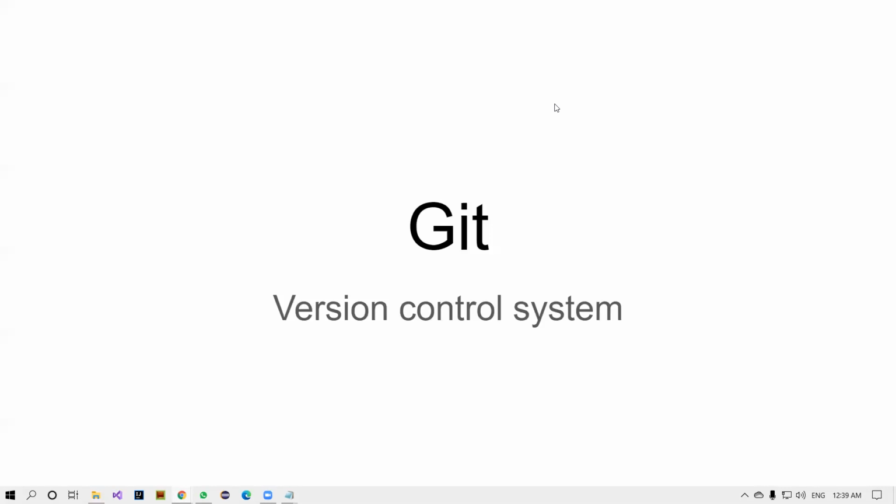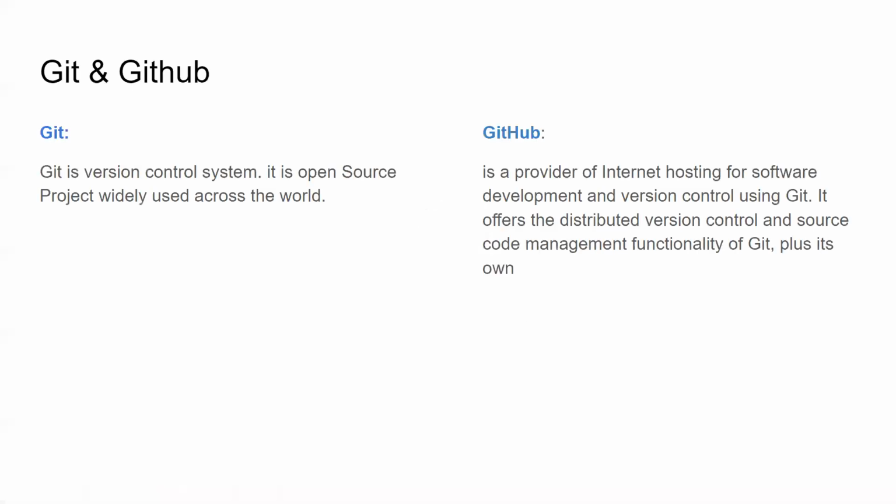It's going to be a lengthy session. All right, let's start with Git. Git is basically a kind of version control system, and a few people call it a source code management system. Let's talk about it one by one.